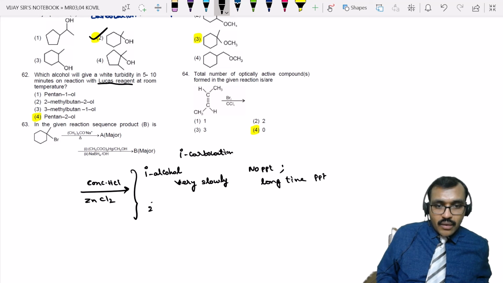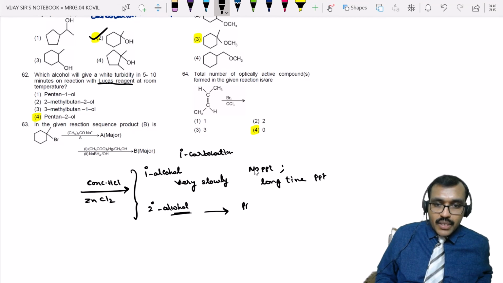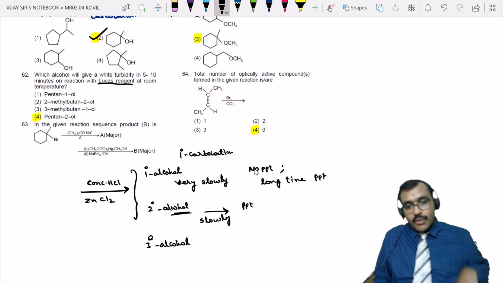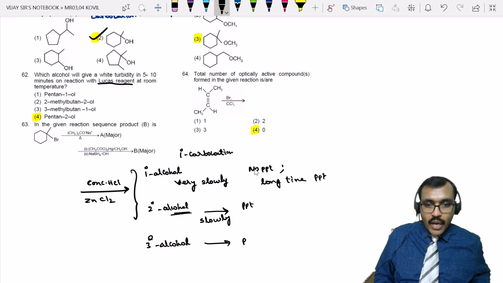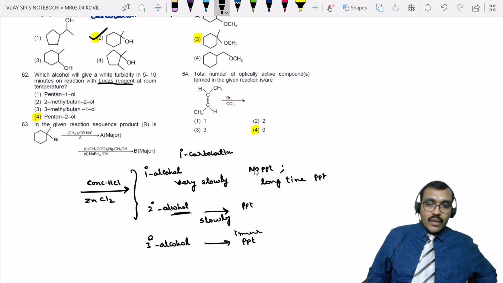If it is a secondary alcohol, it occurs readily when compared to primary, because here a secondary carbocation is formed, forming a secondary alkyl halide. So you will get a precipitate after some time. I will say primary is very slowly, and this is slowly. If it is a tertiary alcohol, it forms a tertiary carbocation which is very stable. So the reaction occurs vigorously and you will get a precipitate immediately. You will get some turbidity, meaning a tertiary alkyl halide is formed.